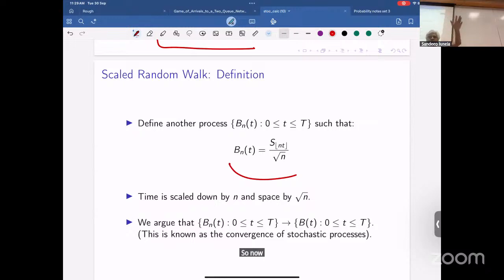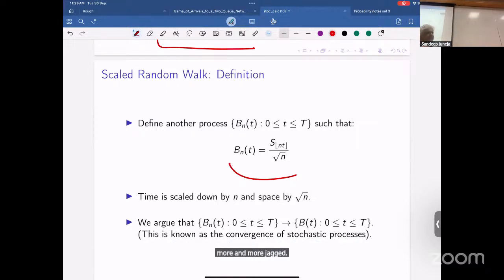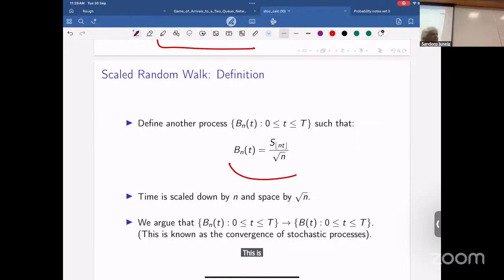So now you get a picture, right? Now imagine that picture as a function of n. As n increases, that picture becomes more and more jagged. That's the right scaling. This will give you the right variance and all that. We want it to look like B of t, and we know what B of t is.